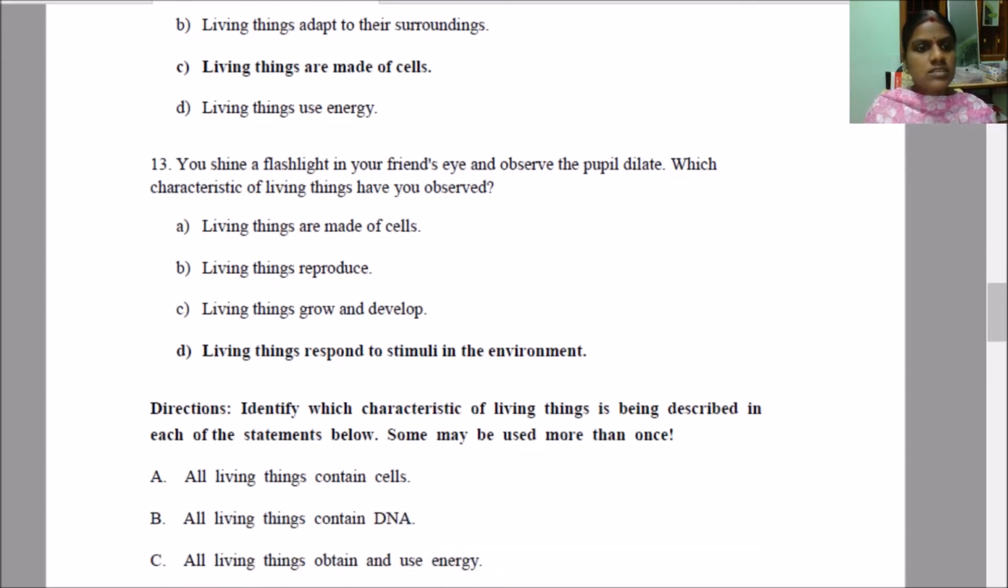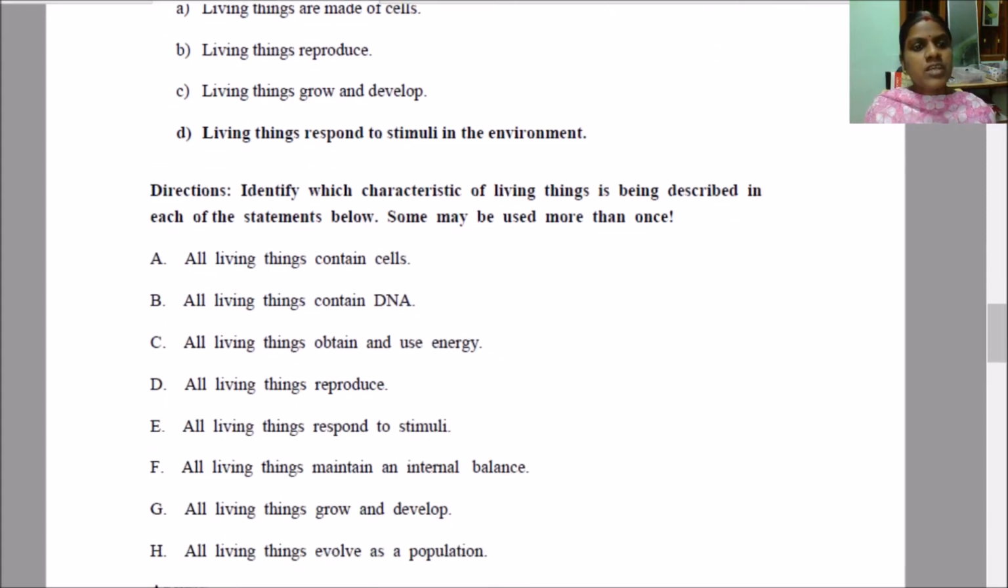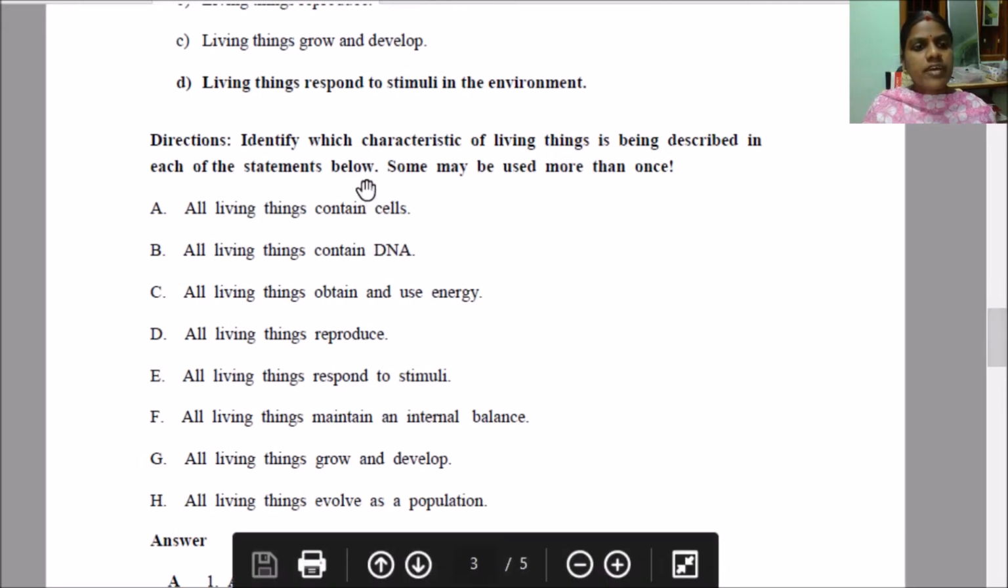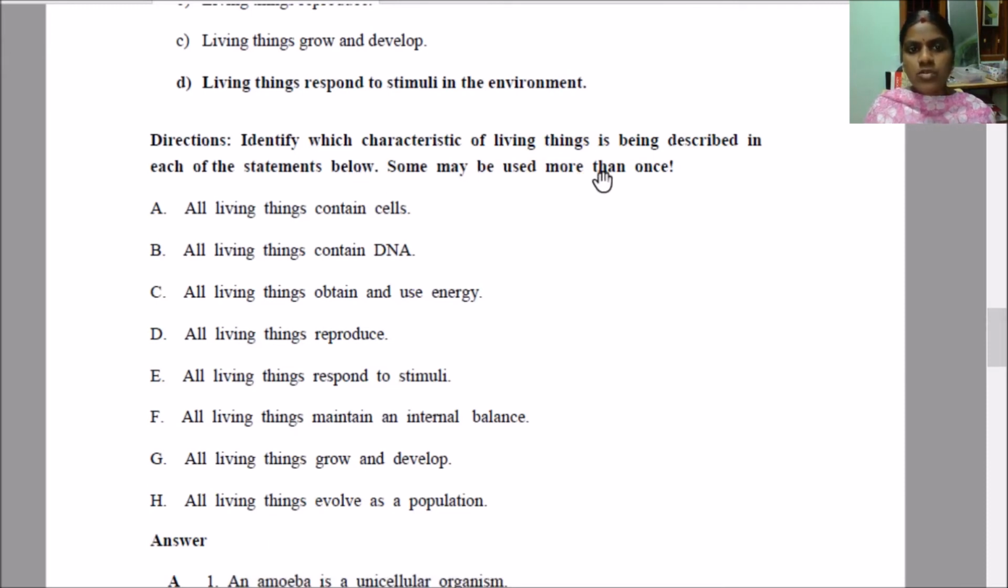Okay, see these questions, just read out this. Identify which characteristic of living thing is being described in each of the statements below. Some may be used for more than one.